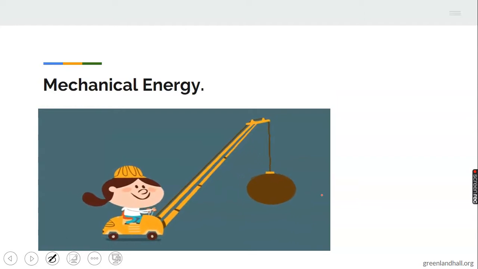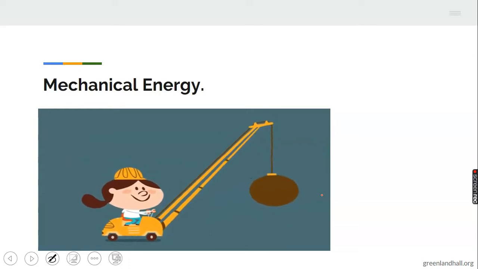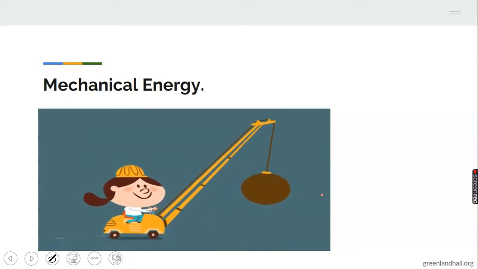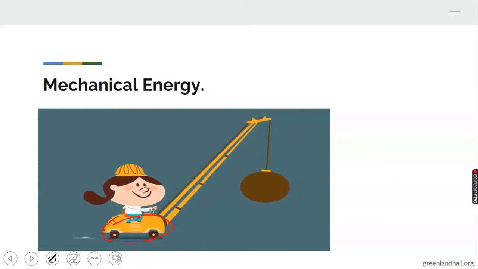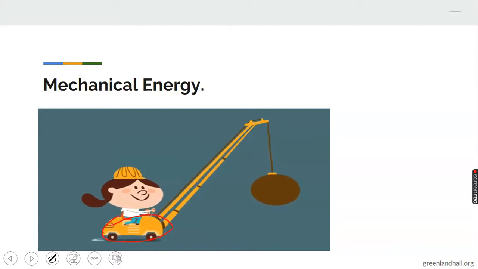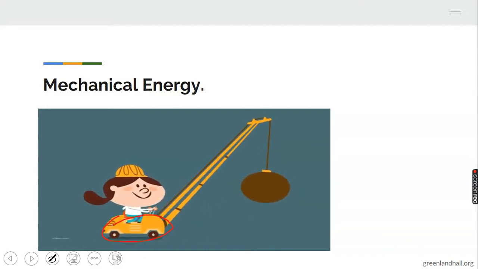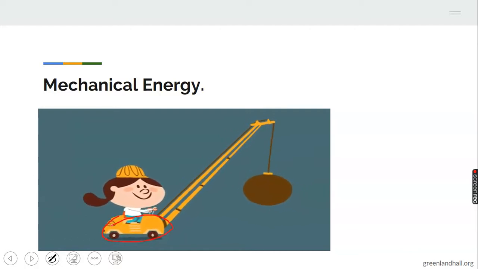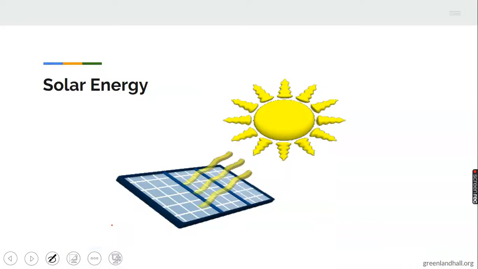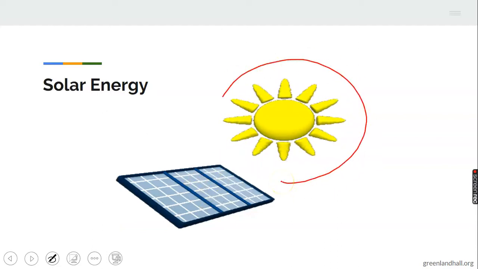Now, this is an example of mechanical energy. You can see it. It is the mechanics of the battery that makes this machine work. Okay, it is a machine. It is the mechanical energy put together that makes it work. We have solar energy. I'm sure you are very familiar with this subject. This is the sun. So solar energy is the energy that comes from the sun.